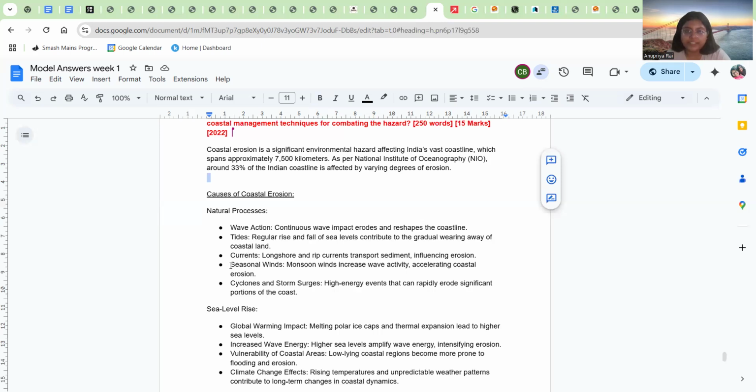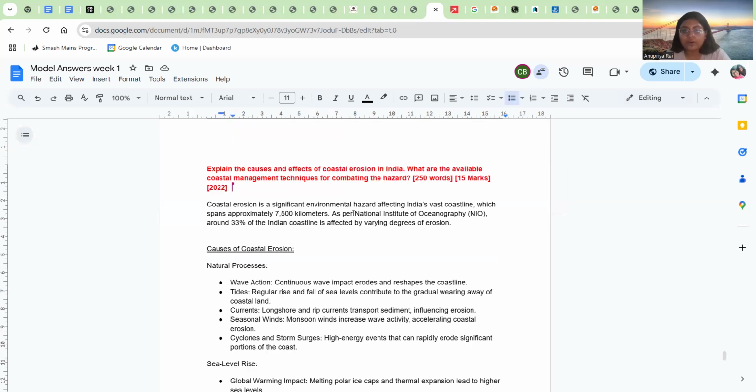Try to give as many examples as possible. You can use this data. According to our National Institute of Oceanography, around 33% of the Indian coastline is affected by varying degrees of erosion.